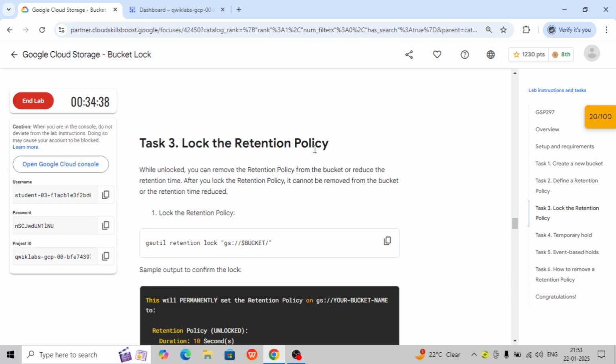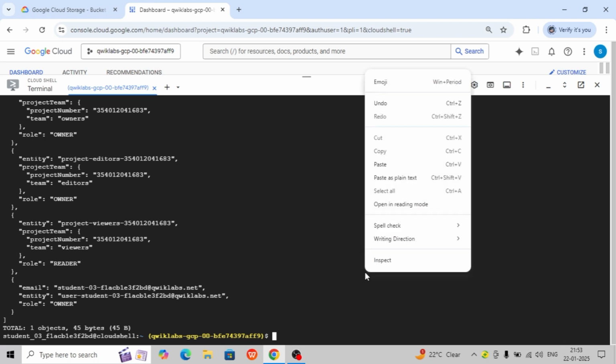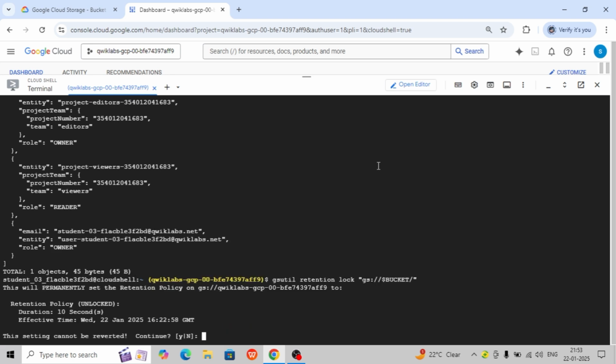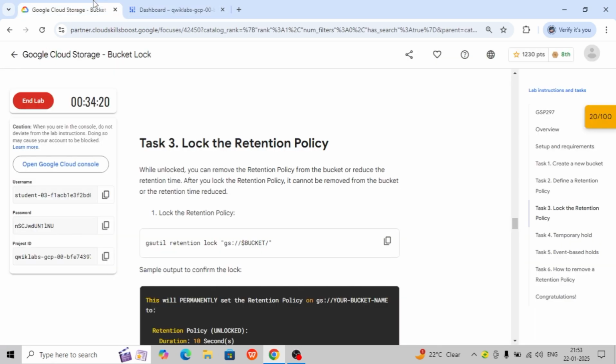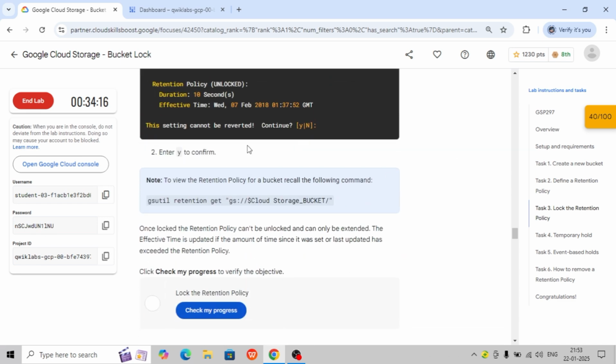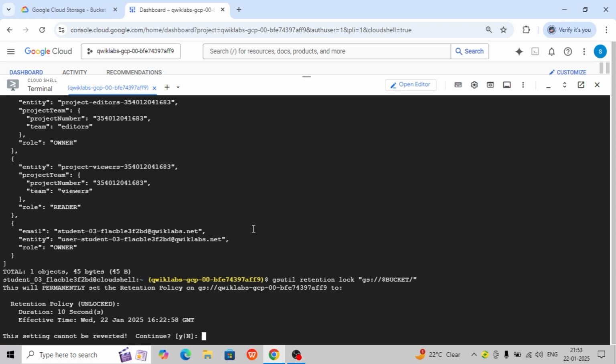Now lock the retention policy. You have to lock the retention policy, use this command. All the commands are added in the lab manual. You have to refer to them in the correct way. So here it is, the retention policy unlocked now. This is the period and the duration is also defined. You can see this setting cannot be reverted.